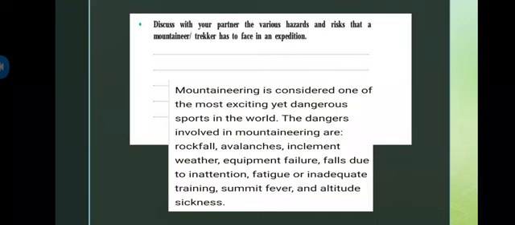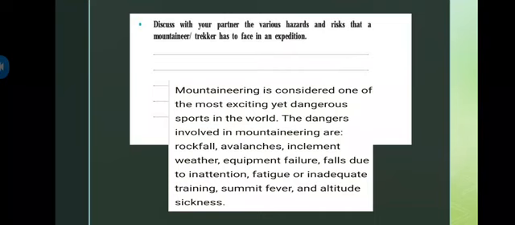Then the dangers involved in mountaineering are rock fall, avalanches, inclement weather, equipment failure, falls due to inattention, fatigue or inadequate training, summit fever, and altitude sickness. Obviously, there are many issues. There are many dangers which can come across our way. Our equipment might fail while climbing.